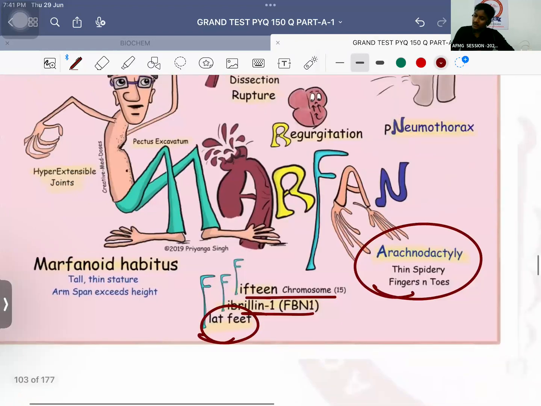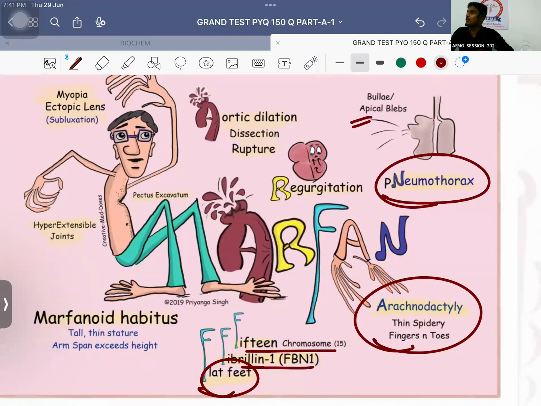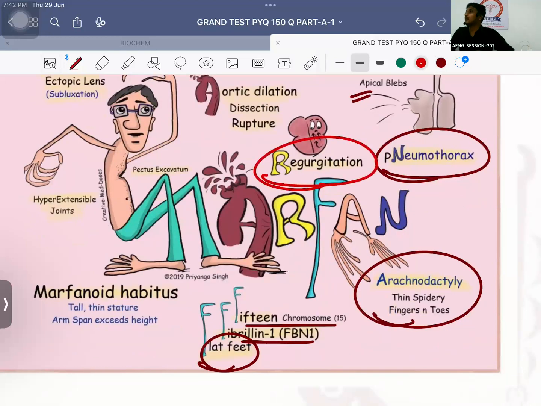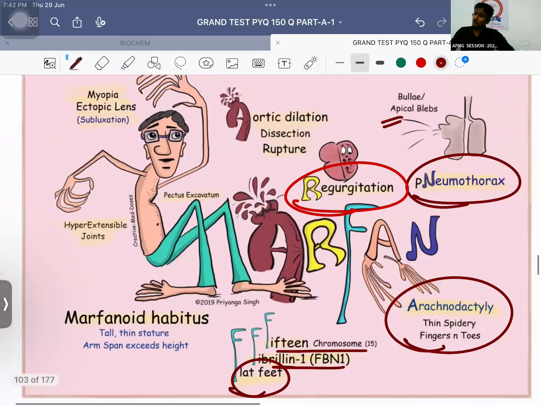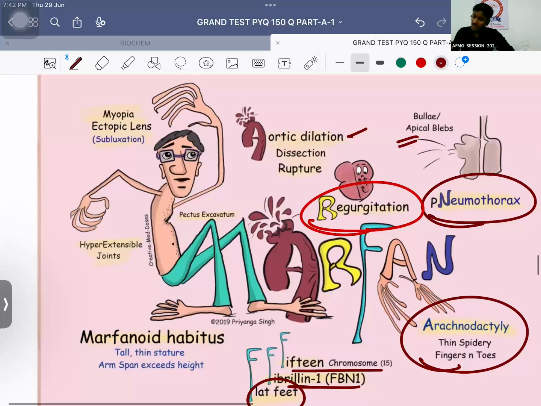Then pneumothorax in the patient due to formation of blebs or bullae, and they will rupture, causing pneumothorax in the patient. Then the patient will have regurgitation, that is mitral and tricuspid regurgitation. The patient will have aortic root dilatation as well. There will be aortic dissection as well as aortic rupture.